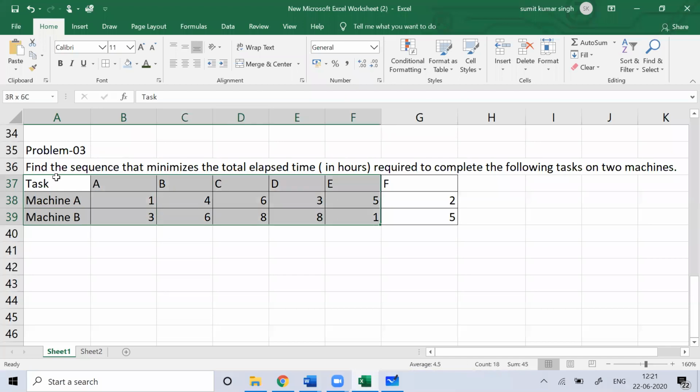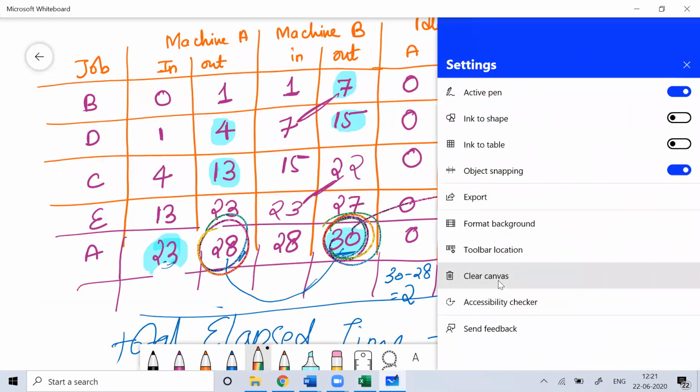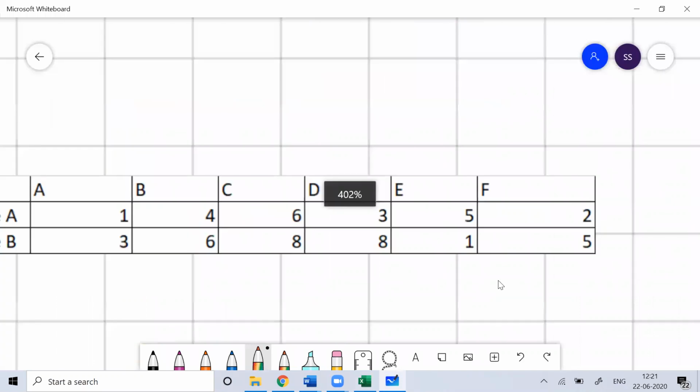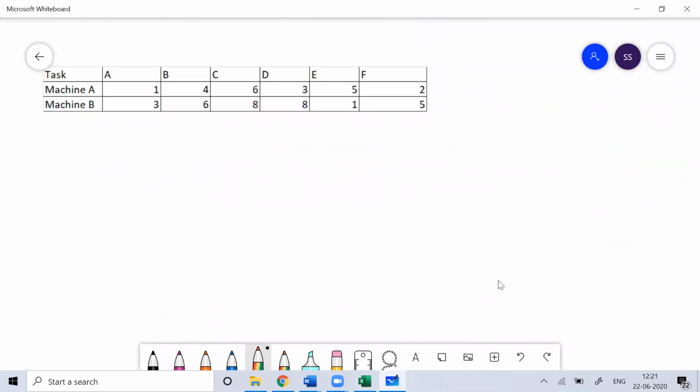So we'll talk about the sequencing of this problem. So I'll write job.